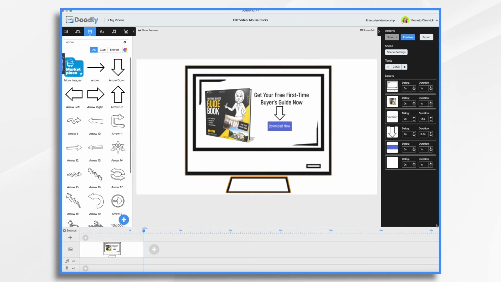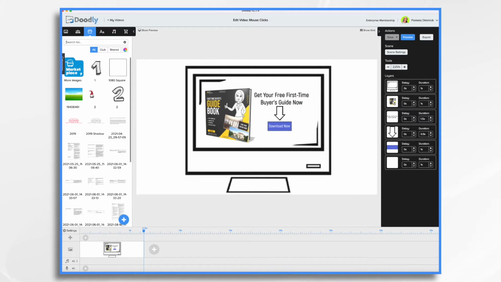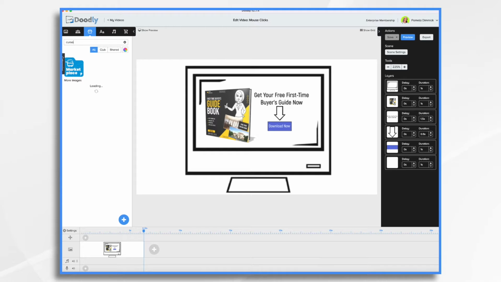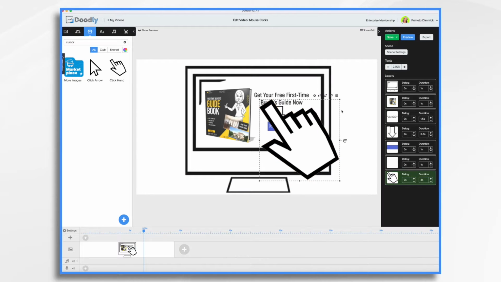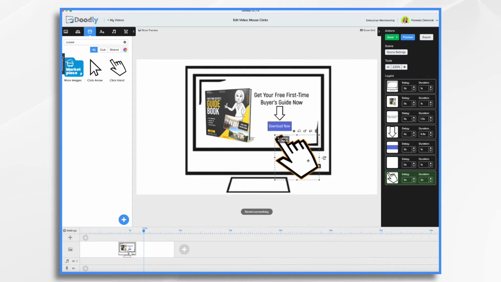Okay, so I've built my scene. What I want to have happen is have a mouse type image come up here and click the download now button. So what do we do? Well, we need to find the appropriate image. Let's see if we have a cursor. Ah, yes, click arrow and click hand. These are both built into Doodly, so you have them. And I think I'm going to do the click hand today. So here, now that comes in.